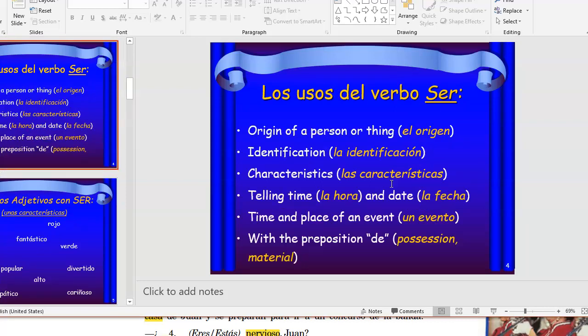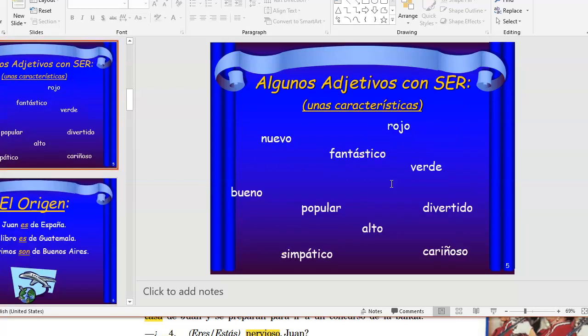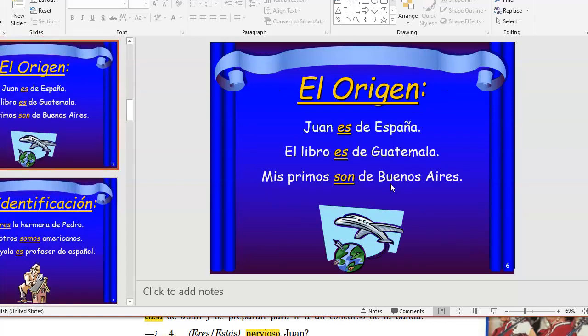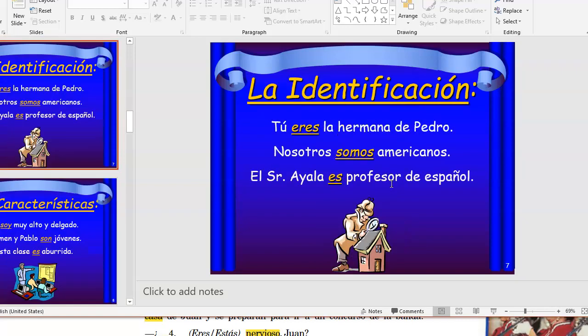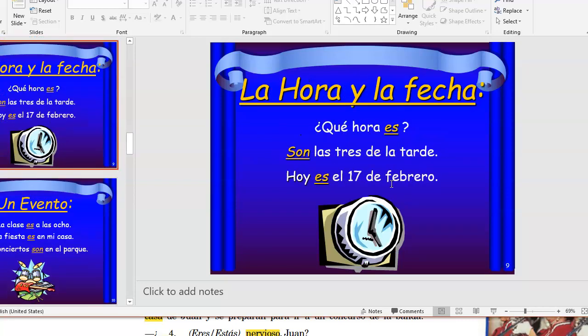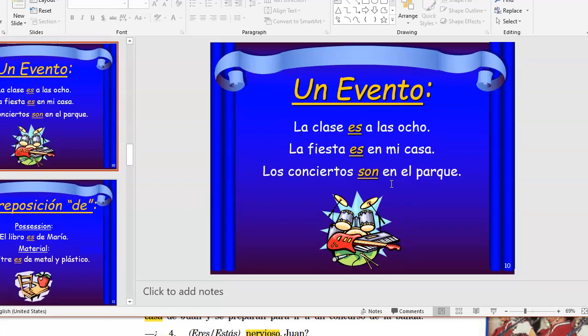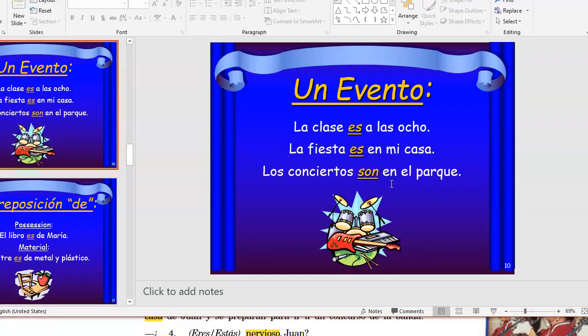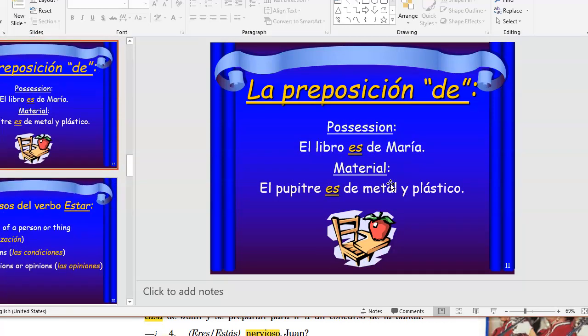And again, we talked about the uses of ser, some examples, some adjectives used to describe characteristics, some examples of origin, occupation or identification, characteristics, time, the date, and talking about when events take place. That's not an example that we have in our notes, not an example that you're going to find in any kind of exam or homework. Possession.